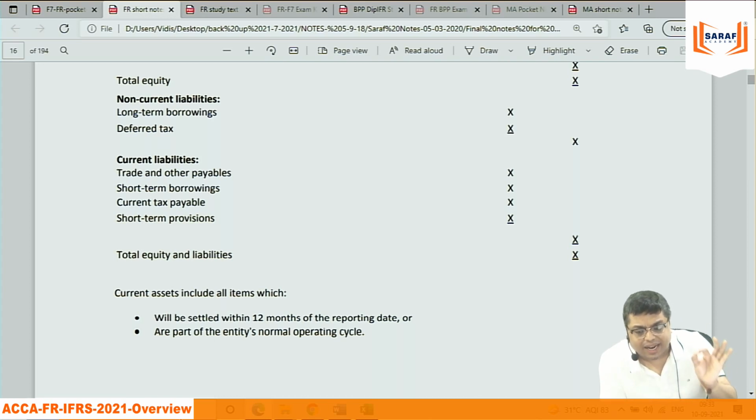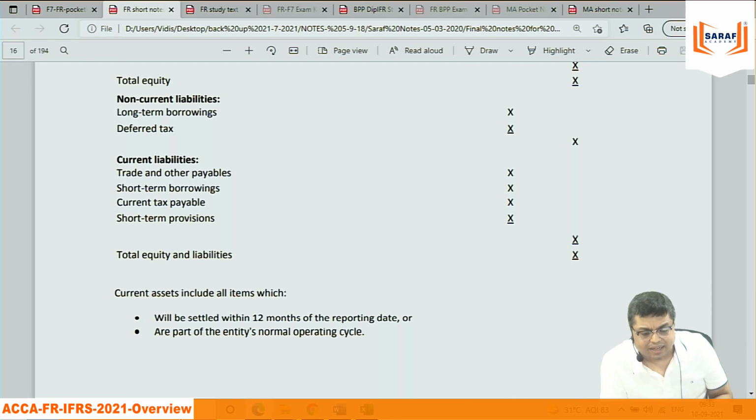For bringing one new accounting standard, it takes around 2 years at least. So for that reason, the accounting body said that till the time we are not publishing IFRS, the IAS will be the same as IFRS. The way we publish new IFRS, the old IAS will be going away.